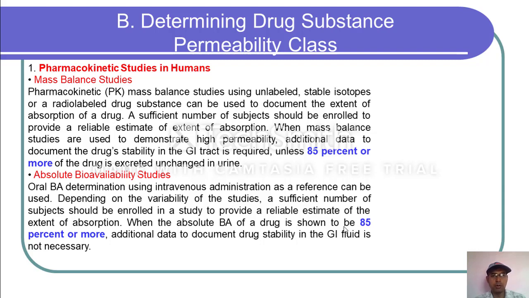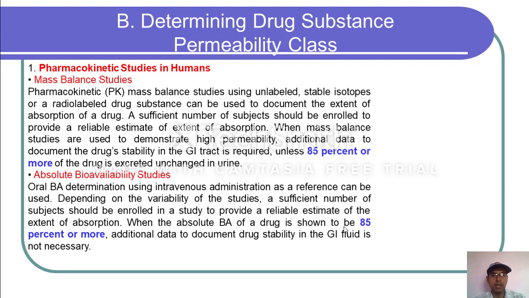A sufficient number of subjects should be enrolled to provide a reliable estimate of extent of absorption. When mass balance studies are used to demonstrate high permeability, additional data to document the drug stability in the GI tract is required unless 85% or more of the drug is excreted unchanged in the urine.